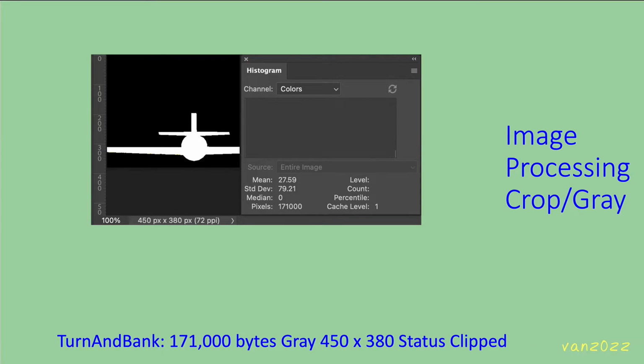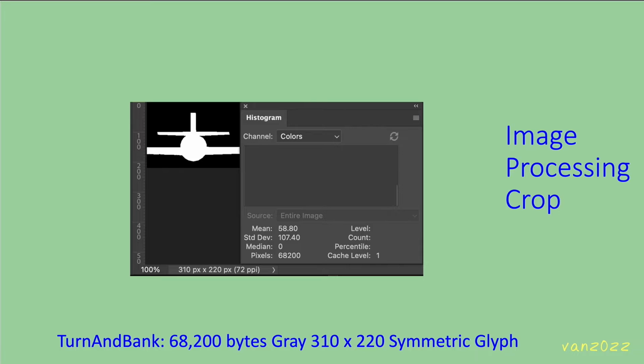Now we have an important decision to make. Should our robot see in color, grayscale, or black and white? Grayscale was chosen since the image edges alias as they rotate. Grayscale and bicubic sampling, preserving edge pixel values, improve the visual acuity of the CNN. Then we crop further to make the glyph of the instrument symmetric.